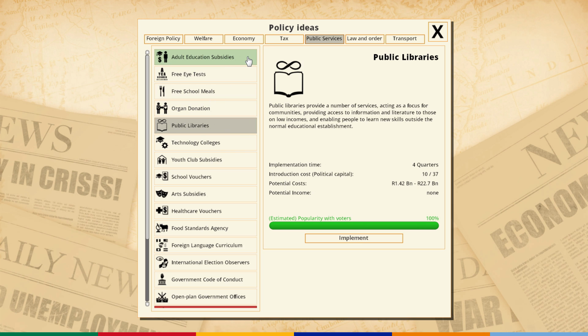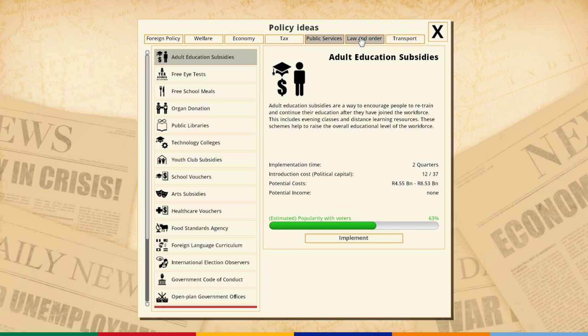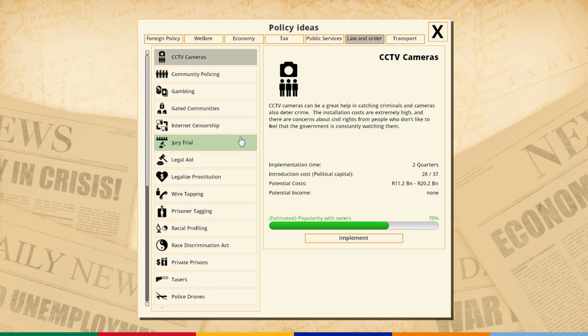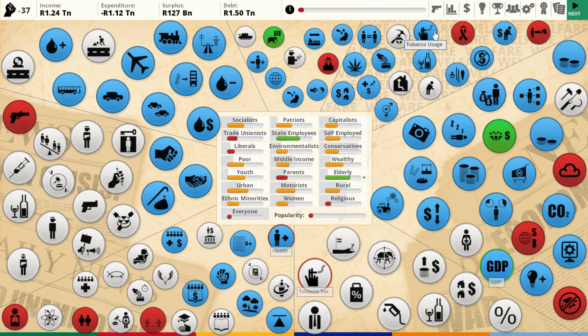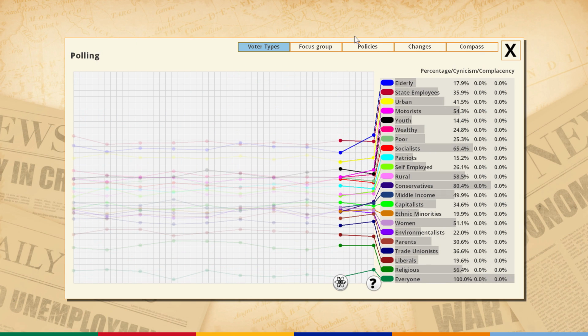Adult education subsidies or law and order. We did talk about this. I do think people... I believe our country is, for the most part, pretty religious. Yes, we do. We're very religious.